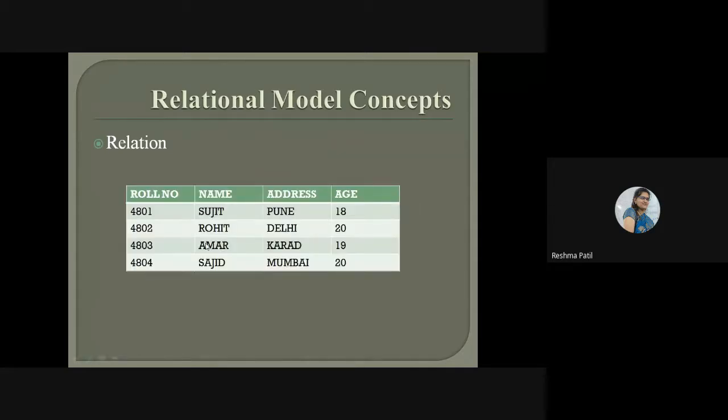This is an example of a relation. You can take any example. This is a student table. It will contain roll number, name, address, age. These are the attributes or columns: roll number, name, address, age, and a horizontal line will show the entity's data, that is called a record or tuple. So 4801 Sujit Pune 18. This is one record. It is also called a tuple.